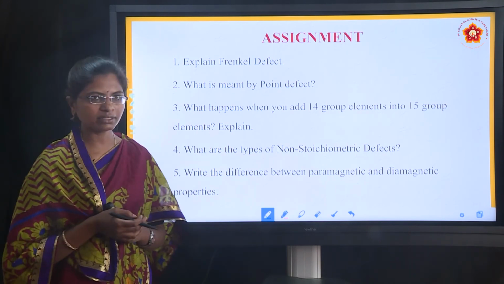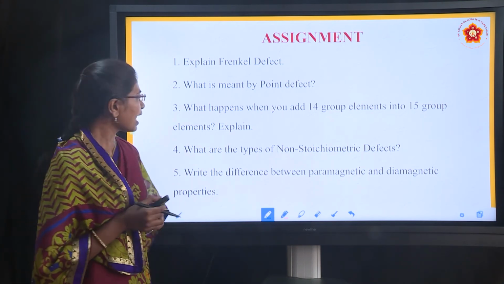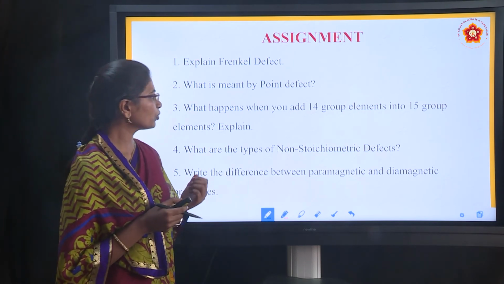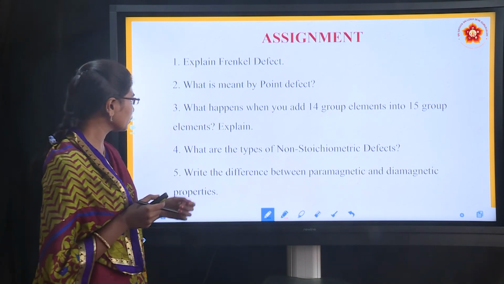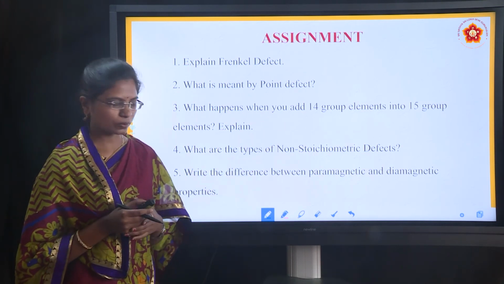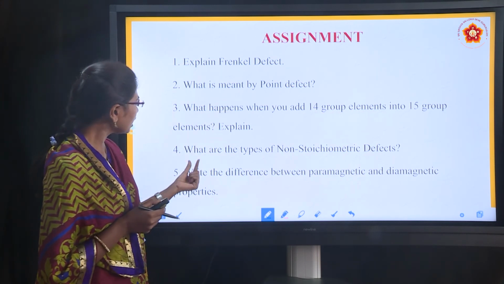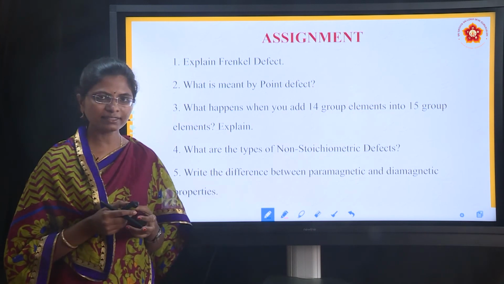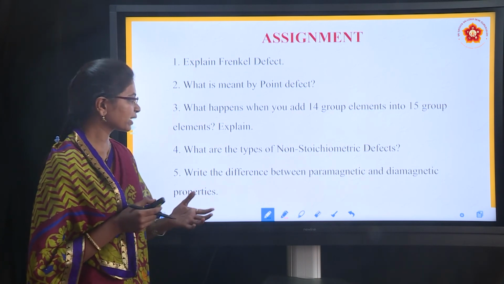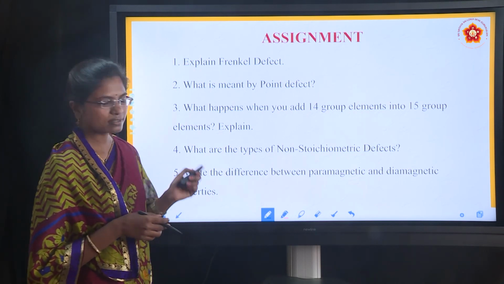This is the assignment. First, explain Frenkel defect, which was discussed in the previous class, and what is meant by point defect. Explain what happens when you add a group 14 element into a group 15 element; this concept we discussed in semiconductors. What are the types of non-stoichiometric defects? Just mention and explain them, and write the difference between paramagnetic and diamagnetic properties. This is the assignment for this concept.